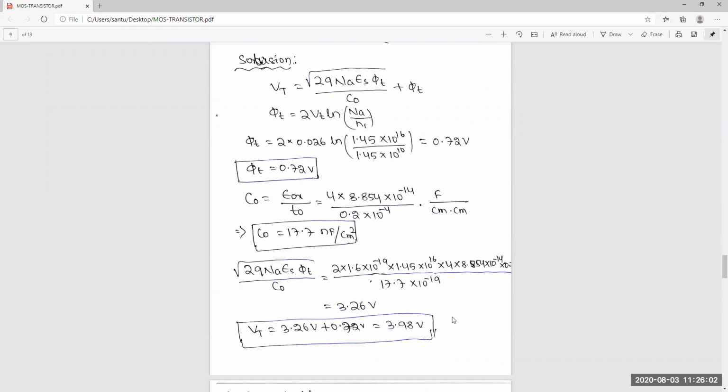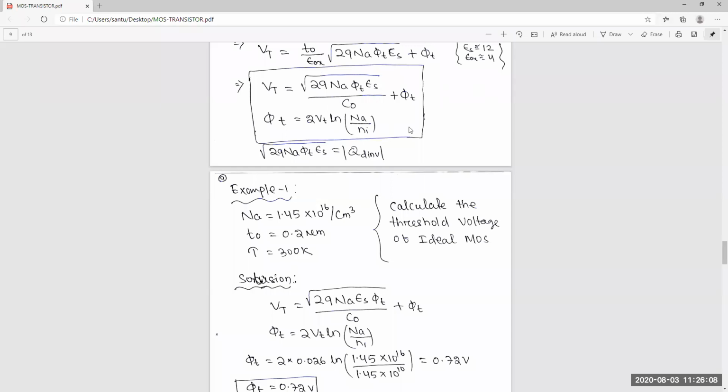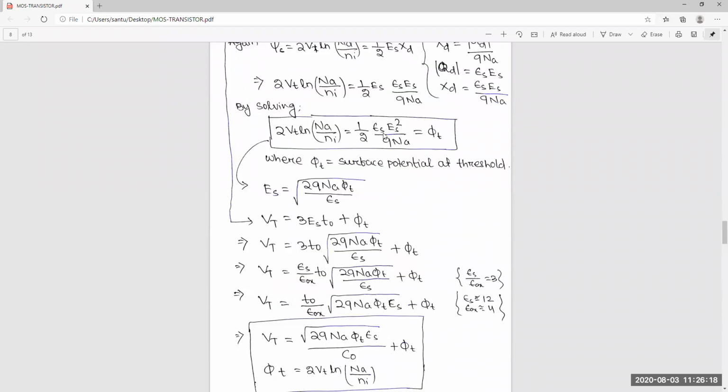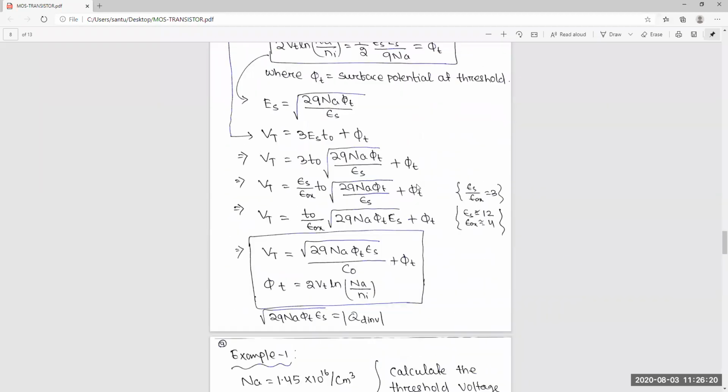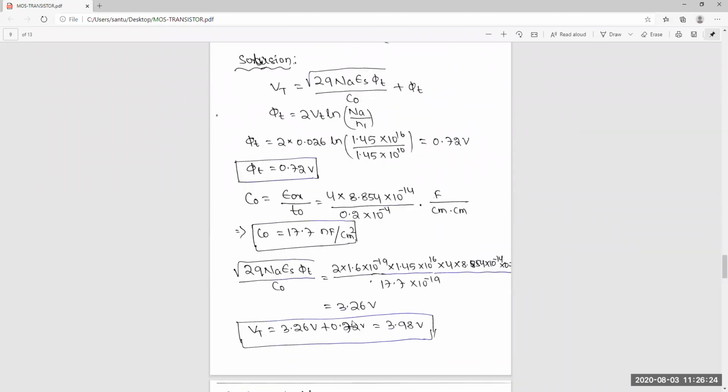In calculation you may make some mistakes, but you got the point of how you will calculate this. This is the formula actually, very simple. Just remember this. If you remember phi t, then all the other things you can easily calculate. This is just simple manipulation. Finally you will get phi t as 0.72.